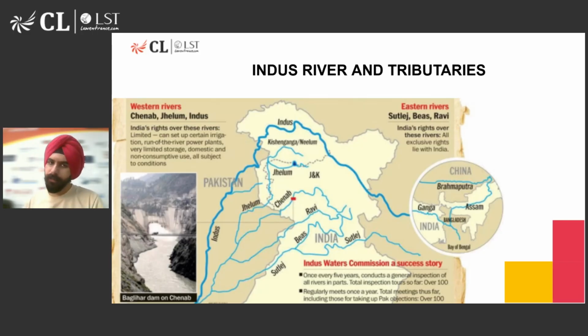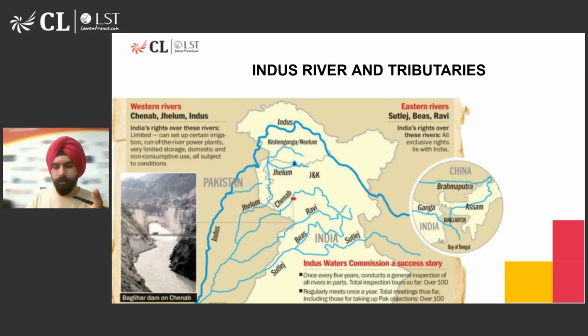When you look at the Ravi River in the map, that originates again in Himachal Pradesh from the hills of Kullu. So you must have heard of Kullu Manali, a popular tourist spot, right? So that is where the Ravi River comes from and then flows through the Indian side of Punjab, then enters through Lahore and then joins Chenab in Pakistan again. Now, the Beas River originates from the Beas Kund, which is essentially a lake near Rohtang Pass in Manali, again in Himachal Pradesh, and this flows entirely in India, does not really go a lot into Pakistan, merges with Satluj in Punjab, and then Satluj goes into Pakistan.